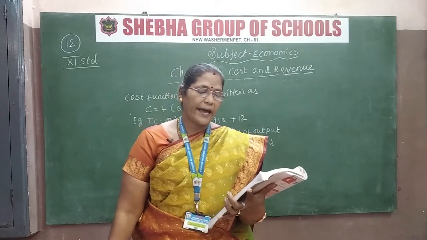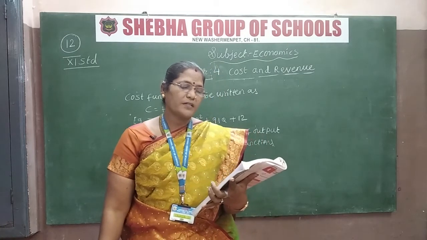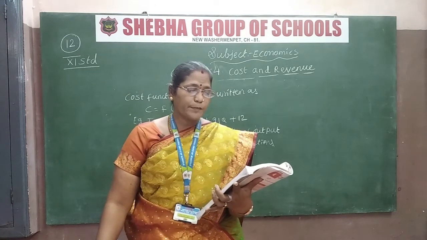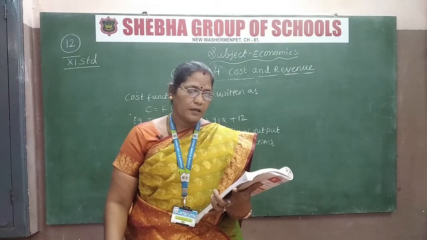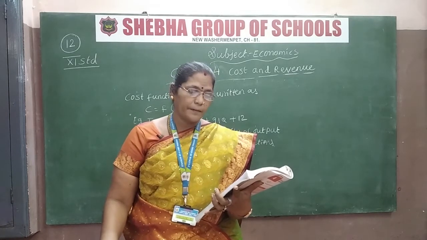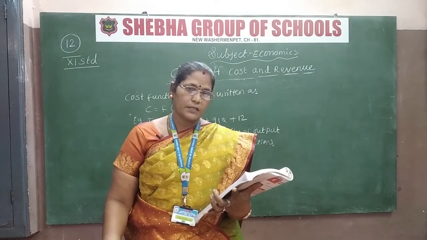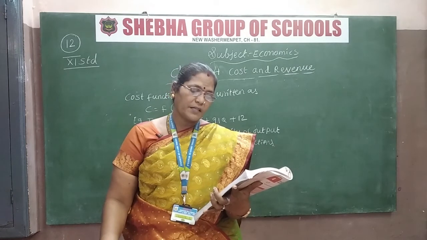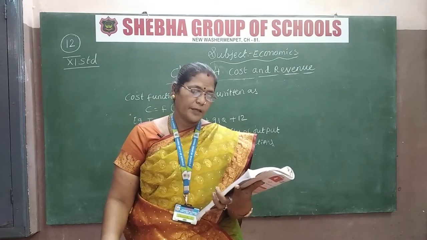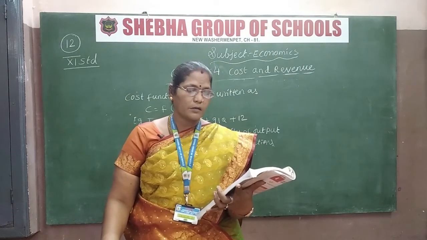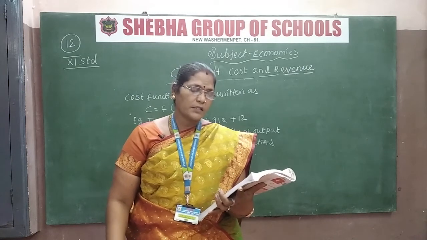It refers to the actual expenditure of the firm to purchase or hire the inputs the firm needs. Explicit cost includes wages, payment for raw materials, rent for the building, interest for capital invested, expenditure on transport and advertisement, and other expenses like license fee, depreciation and insurance charges, etc. It is also called accounting cost or out of the pocket cost or money cost.